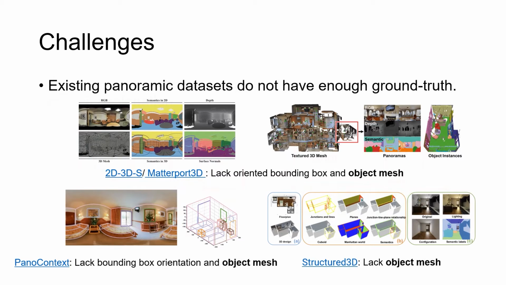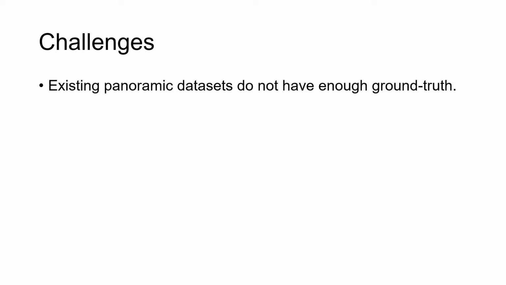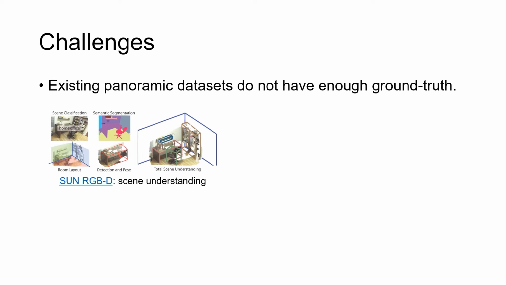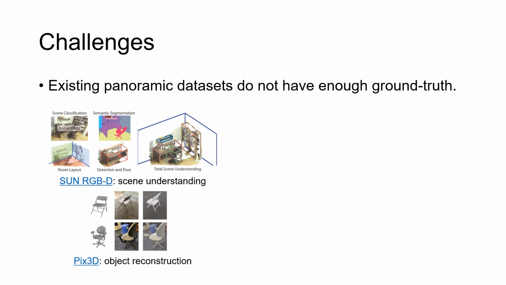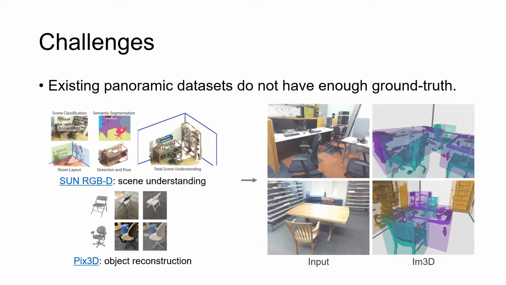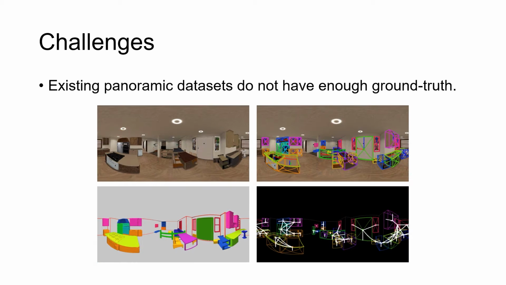Another challenge is that existing panoramic datasets do not have enough ground truth for panoramic 3D scene understanding, especially object mesh. Although total 3D understanding provides a seemingly feasible solution to train modules separately on different datasets, the domain gap between scene understanding and object reconstruction datasets can introduce artifacts in the final reconstruction, as in implicit 3D understanding. Thus, a panoramic dataset with complete ground truth is needed.